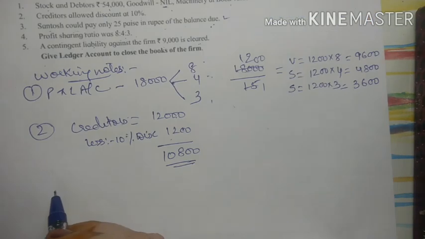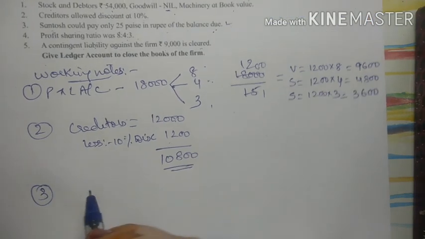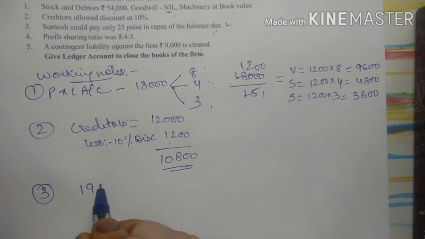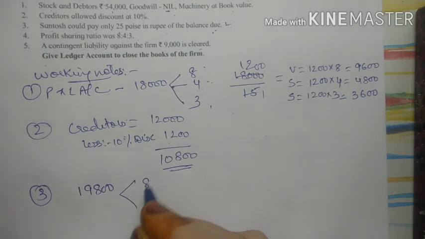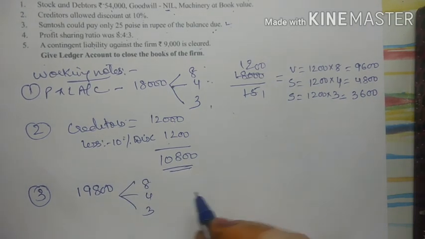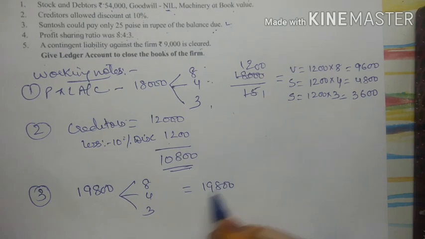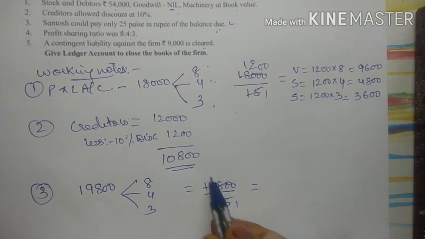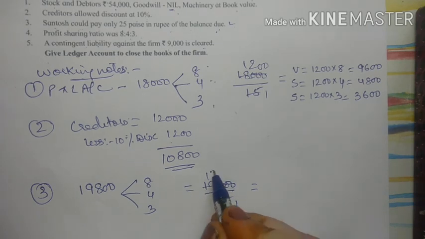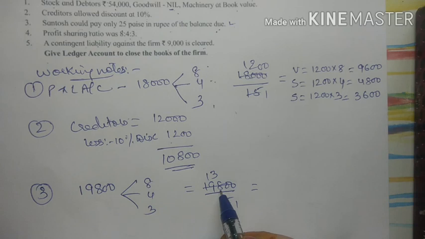So see in my working note, 19,800 when it is divided among the three partners, which is 8, 4 and 3, right? So 19,800 divided by 15. So 15 ones are 15. So it will become 48. So 3s are 45. So again it will become 30. So 2s are 30 and 0.